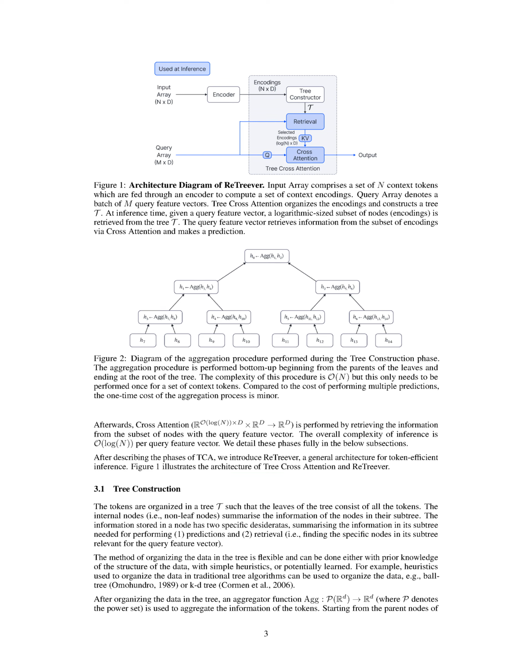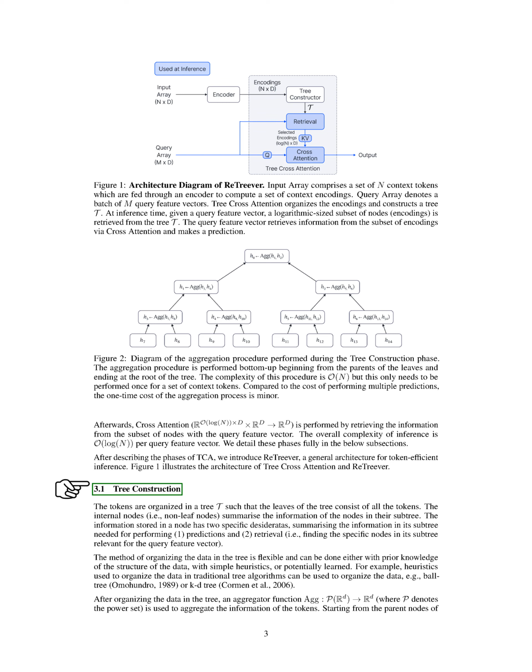Section Summary. In this section, the authors discuss the need for efficient attention mechanisms in machine learning inference, particularly in low-memory, compute domains. They propose tree cross-attention, TCA, a token-efficient variant of cross-attention, which organizes context tokens into a tree structure and performs retrieval via tree search. They also introduce ReTreever, a flexible architecture that achieves token-efficient inference and outperforms existing methods on various tasks.